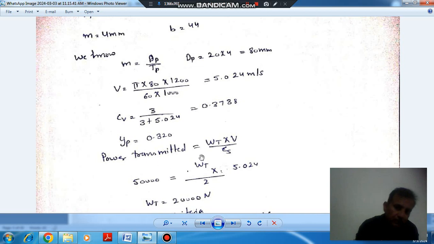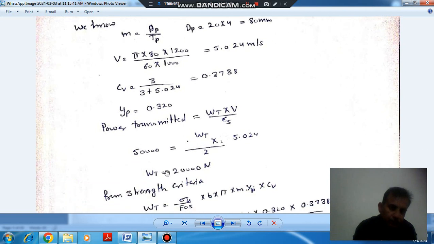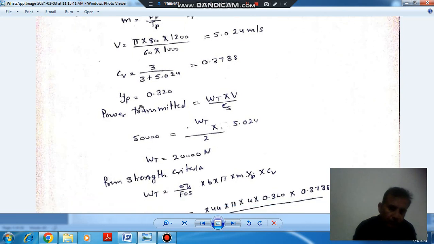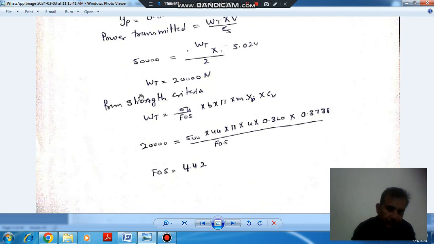So power transmitted is WT into V divided by service factor. So WT comes out as 20,000 newtons. Okay. So now this is the WT. Then we consider the strength criteria. Tangential load is given as ultimate strength divided by factor of safety into B into pi into M into YP into CV.